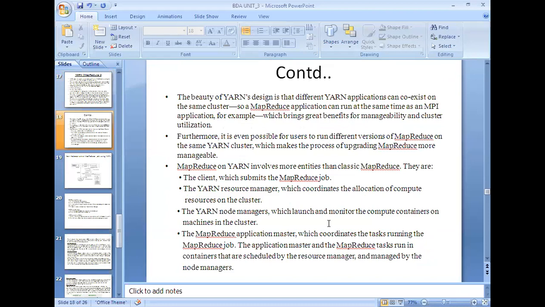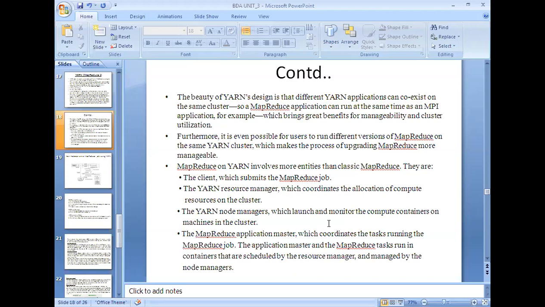The beauty of the YARN design is that different YARN applications can coexist on the same cluster. That means you have developed a program in Hadoop 1.0, someone has developed a program in Hadoop 2.0 and someone has developed a program in Hadoop 3.0, and all these are executed simultaneously in the same containers.